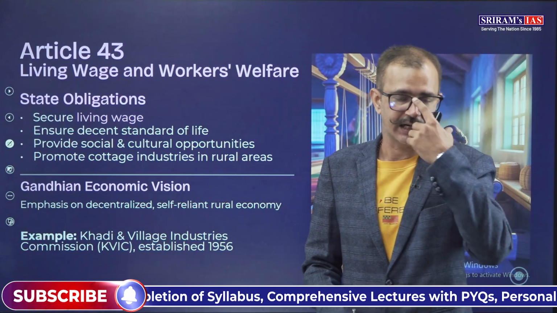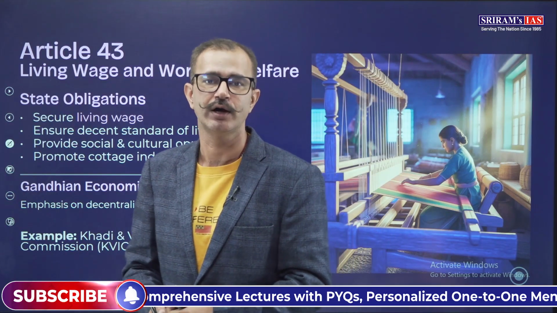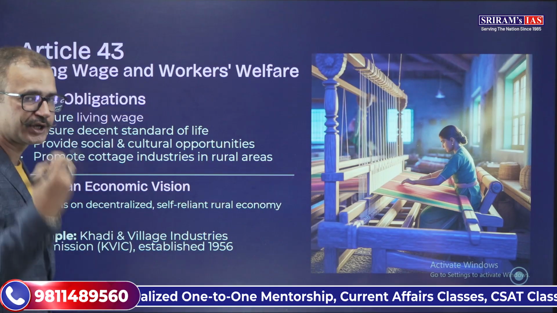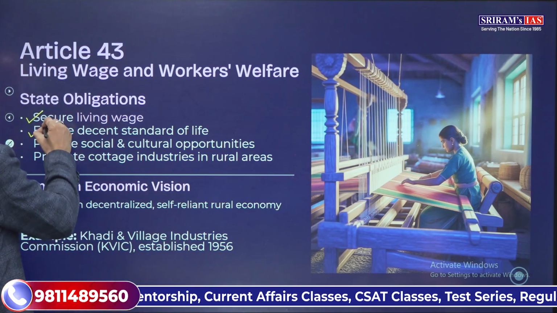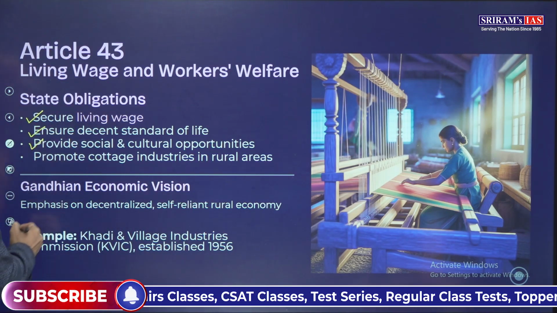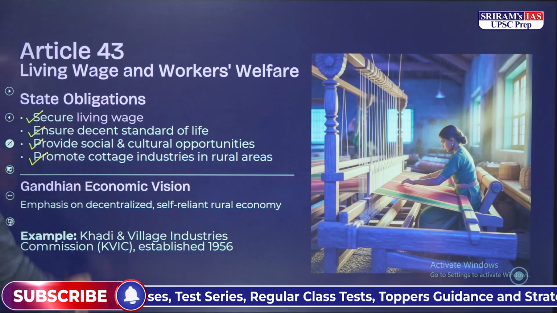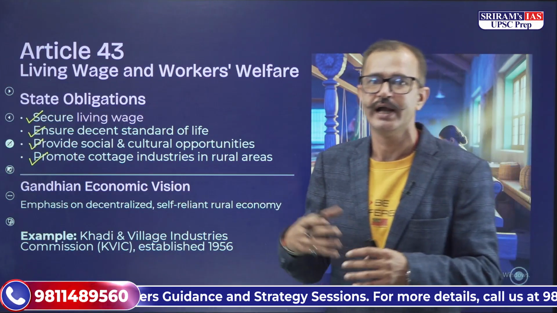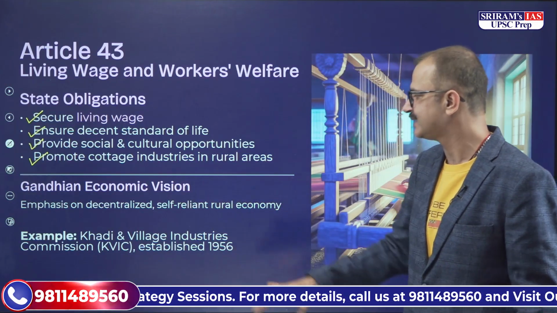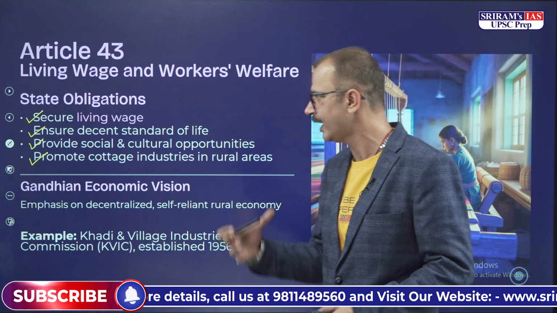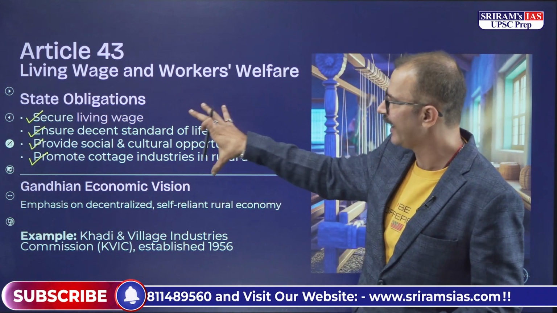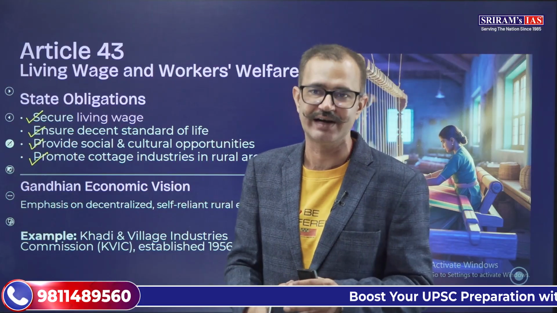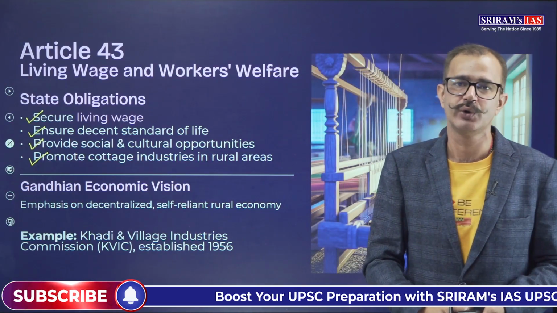The next article is Article 43 that obligates the state to secure a living wage, ensure a decent standard of life, provide social and cultural opportunities, and also promote cottage industries in rural areas. And that is why you know that we have Khadi Village Industries, KVIC, that was established in 1956. All right. So again it is on the Gandhian vision where he has the emphasis on decentralization as well as a self-reliant rural economy.